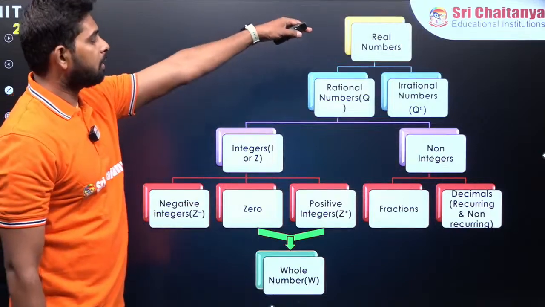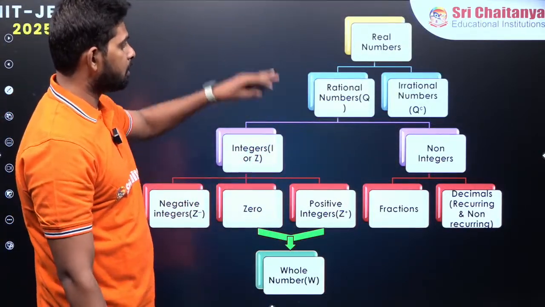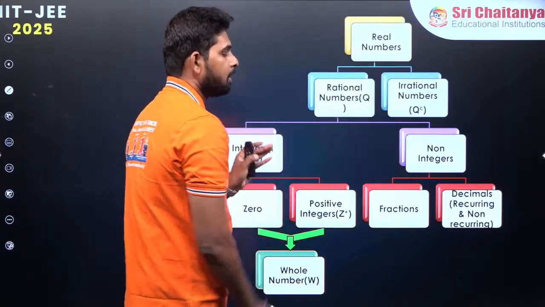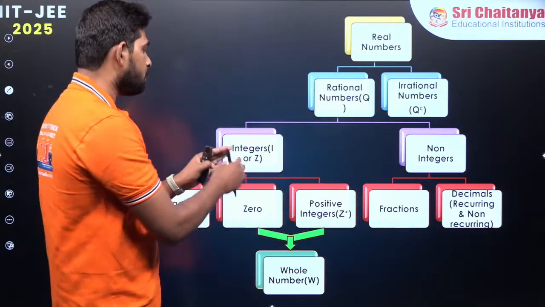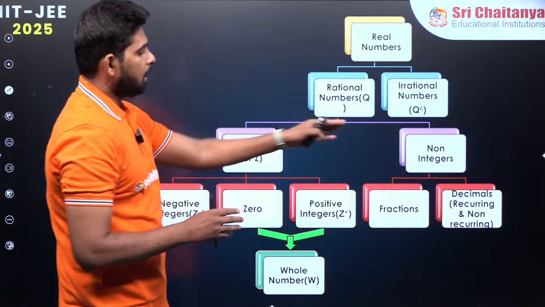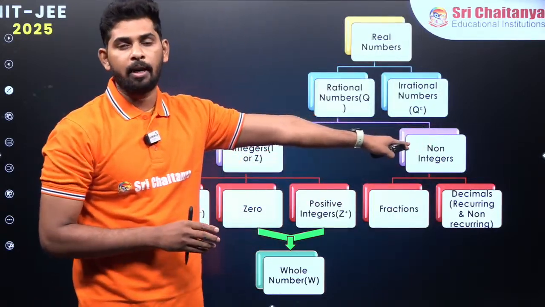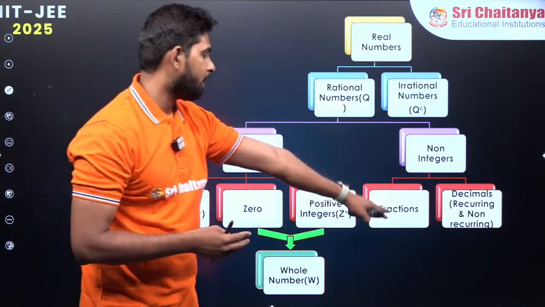Now for real numbers, you can see the entire structure here, all the numbers that we have discussed. Real numbers are divided into rational numbers as well as irrational numbers, which are denoted by Q and Q complement. Again, rational numbers are divided into integers and non-integers. Non-integers again have fractions and decimals. 1.1 we just took, and my height 6.1, all these things we have taken here.